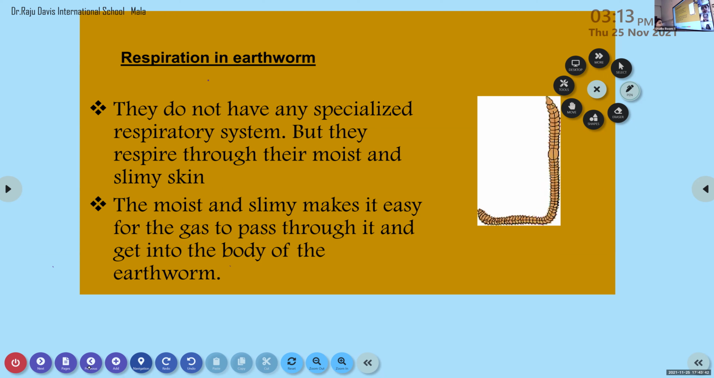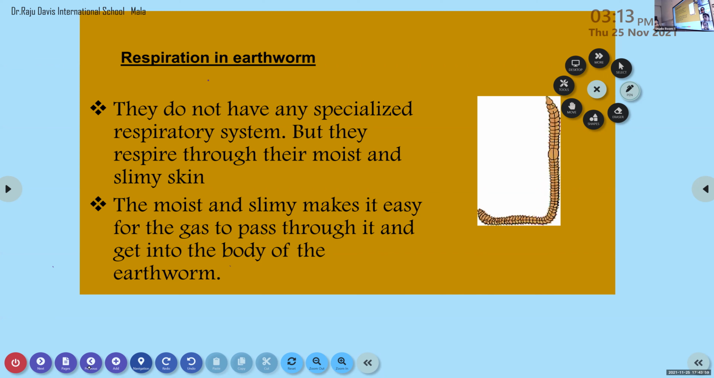Do they respire through the nostrils? Ma'am, they have lungs, but they can also breathe through their skin. Yes, very good. They have a dual system of respiration. There is a dual system of respiration in the case of frog because they are able to live in water as well as on land.